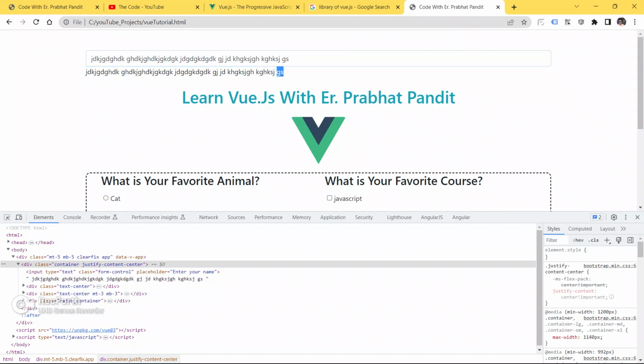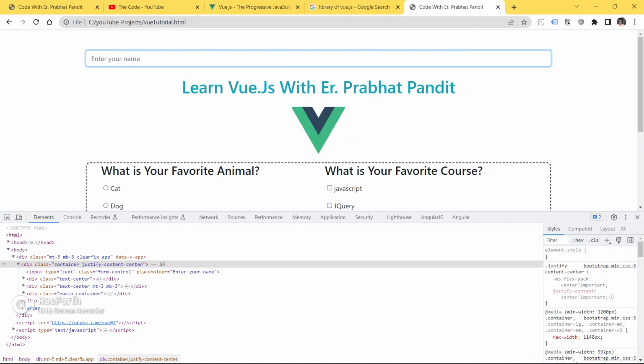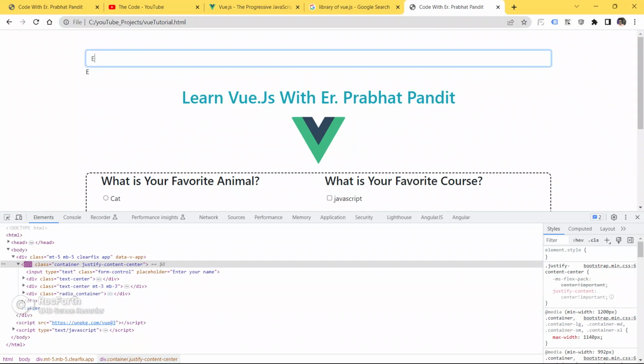See guys, now we are able to see what we are writing inside this input field. We are able to see it here. Okay, so this is the reactivity of Vue.js guys. Okay, so this is the reactivity of Vue.js.